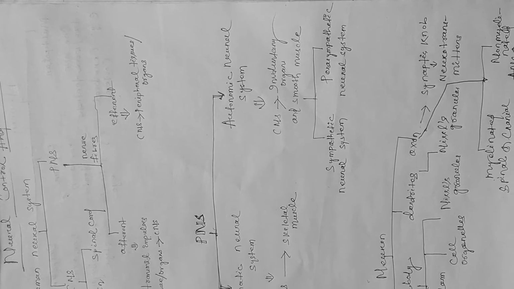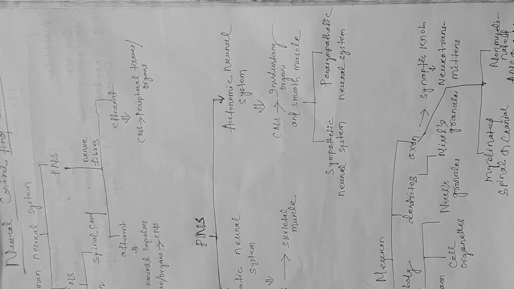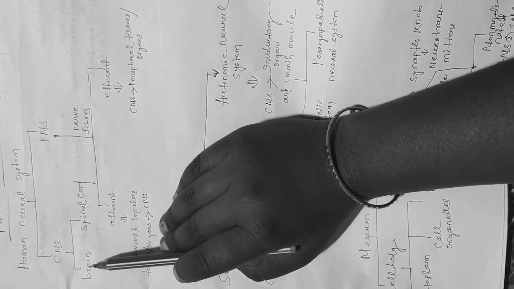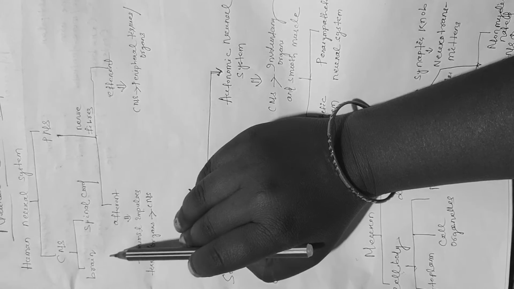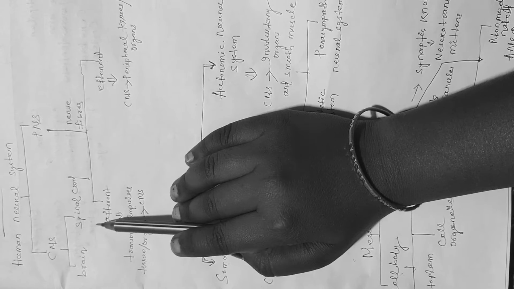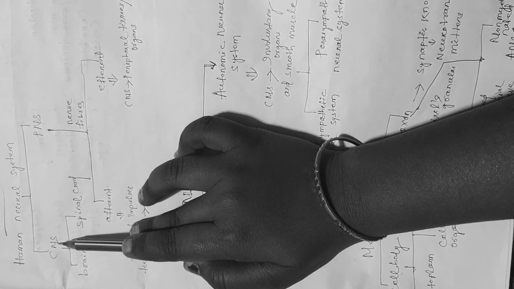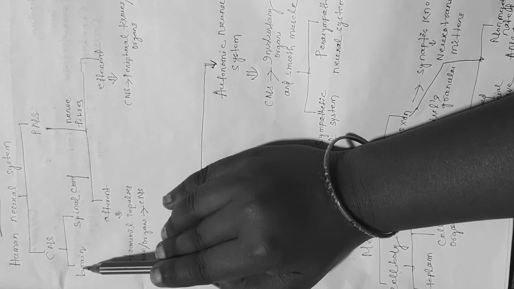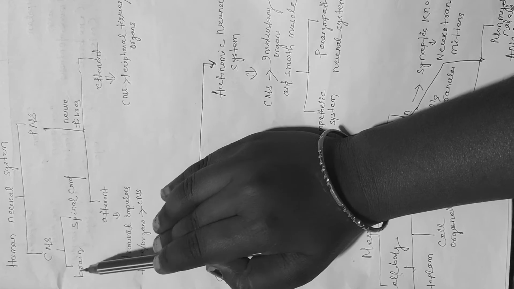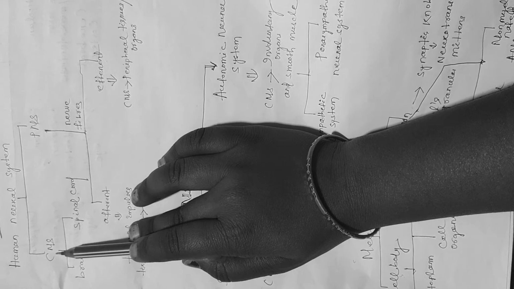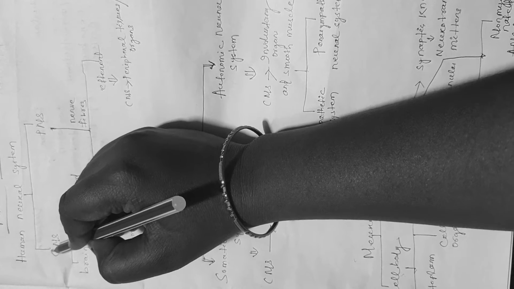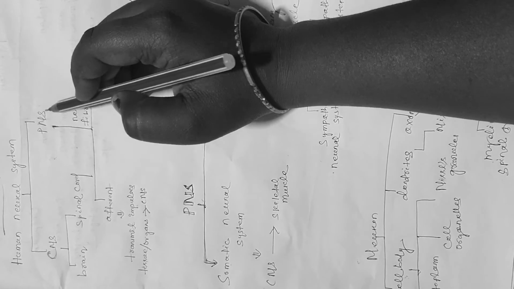Now we'll move on to the human neural system. The human neural system is divided into two parts, CNS and PNS, the central nervous system and the peripheral nervous system. The main arena of the central nervous system is the brain and spinal cord, so all the nerves from the brain and spinal cord are part of the CNS.